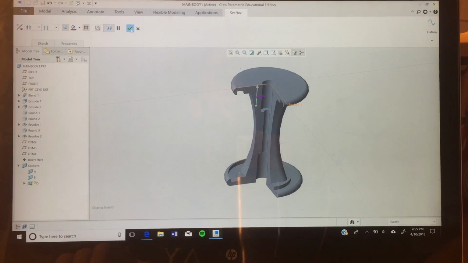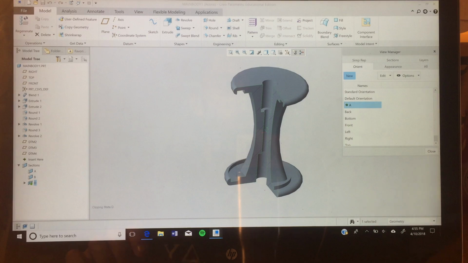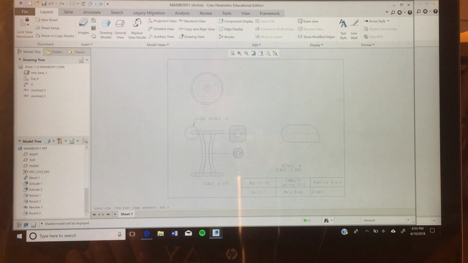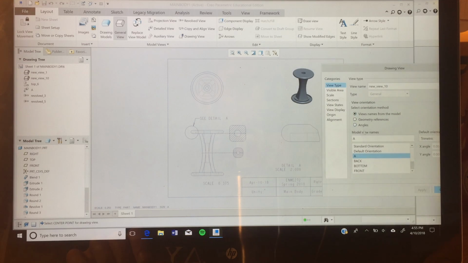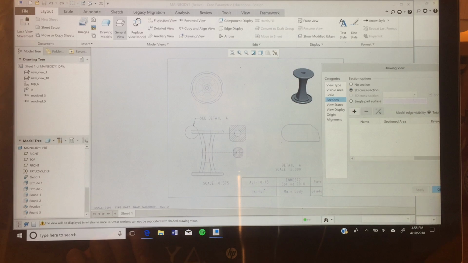Now we're gonna go ahead and click check mark, and we're gonna create a new view. We're gonna call it A for that. And that way we can go ahead and create a general view and place this A. I want to apply that, and we also want it to have a cross section, so we call it D and apply.